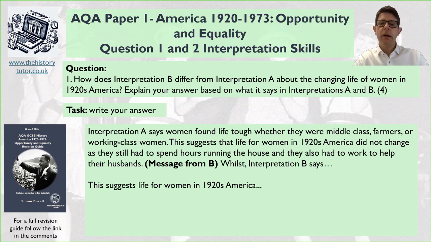Okay, so now apply this to interpretation B. Summarize what it says and then suggest the meaning with your understanding of the topic.